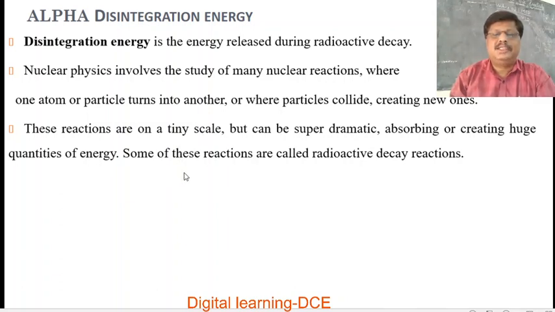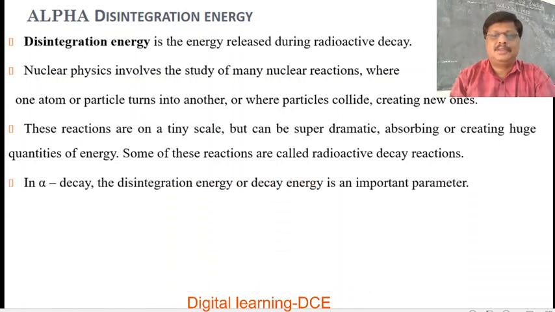Some of these reactions are called radioactive decay chains. Once a radioactive element undergoes decay, a daughter nucleus is formed. The daughter nucleus may also be radioactive. It undergoes nuclear decay and emits another new element called the granddaughter. Like that, a series of radioactive elements are formed, called radioactive decay chains.